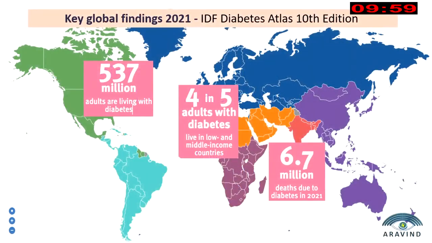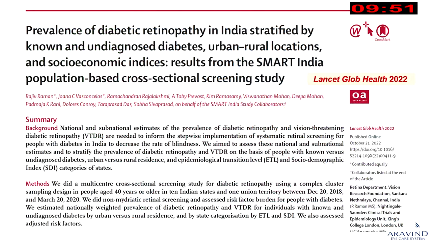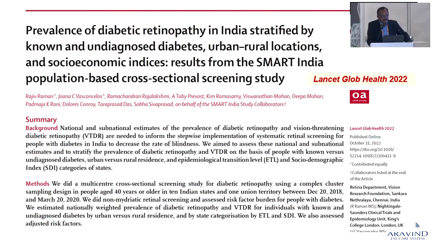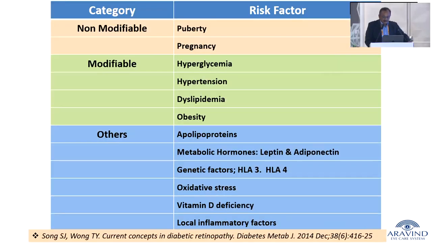We all know the problem of diabetes and diabetic retinopathy in our country. With 101 million diabetics, we have a huge problem. This was a Raji Raman-led multicentric study that we did sometime back under the Smart India label, where we found the prevalence of diabetic retinopathy across the country, done over 10 states, was about 12.5%, with vision-threatening diabetic retinopathy at 4%.